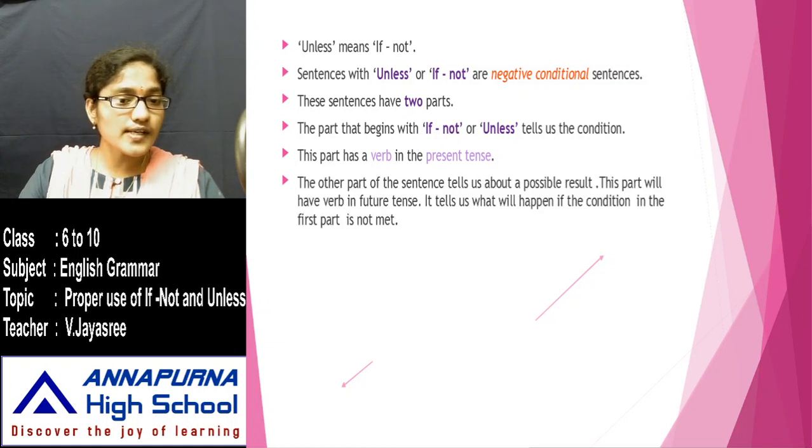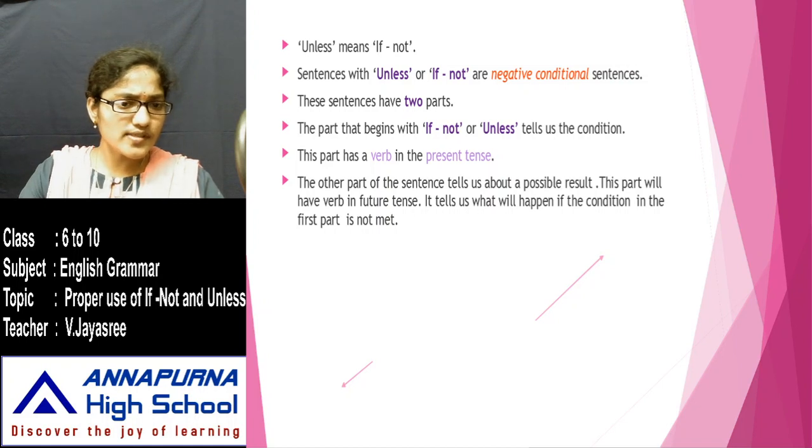The other part of the sentence tells us about a possible result. This part will have a verb in future tense. It tells us what will happen if the condition in the first part is not met. Whatever the other part is there, that part has the verb in future tense. What is the function of that part in the sentence? It gives us the possible result. Whatever the condition that is presented in the first part of the sentence, if it is not met, what might happen in the future? That possible result is given in the other part.